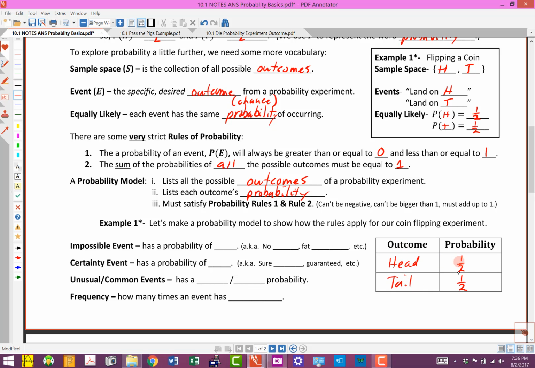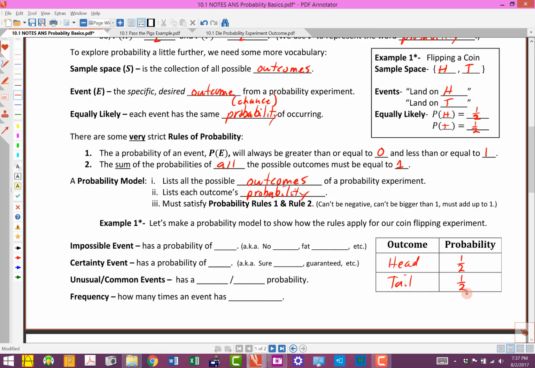We have. Did we list their probabilities? We have. And then we want to make sure, do these obey rules 1 and 2 for probability? So do we have any negatives? We don't. Do we have any probabilities that are bigger than 1? We don't. And do they add up to 1? If we add 1/2 and 1/2 together, we end up with 1. So that works great there. That is a perfectly valid probability model.